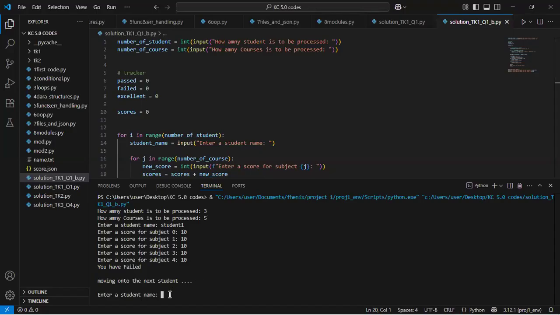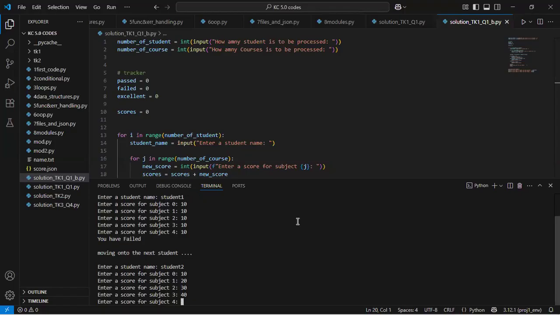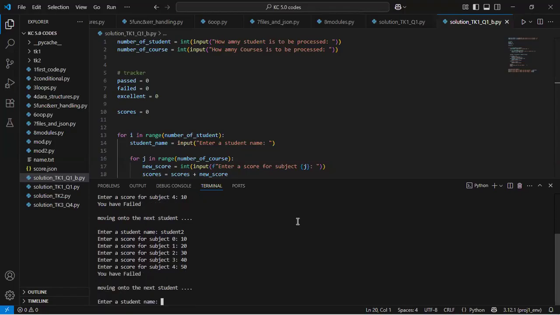Now let's go for the next student, because we said that we want 3 students but 5 subjects. For the second student, we say student 2, and we collect for the next student. I'll say 10, 20, 30, 40, 50.